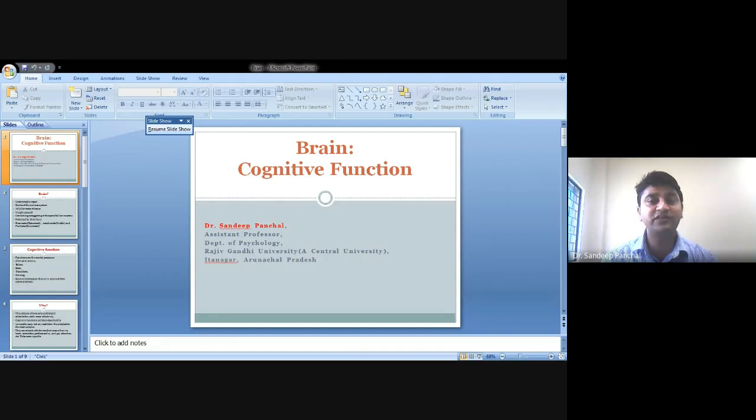Memory includes three things: encoding, storage, and retrieval. These are known as the memory process. First, we encode something from the environment so that it can be stored in our brain. We transform it in the form of codes so that it can be stored in the brain.